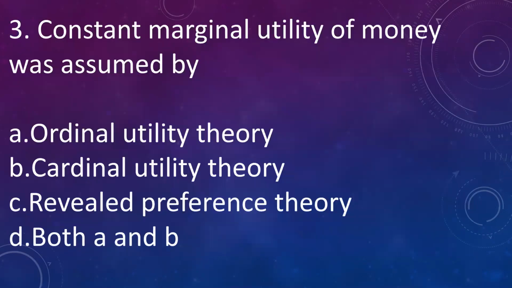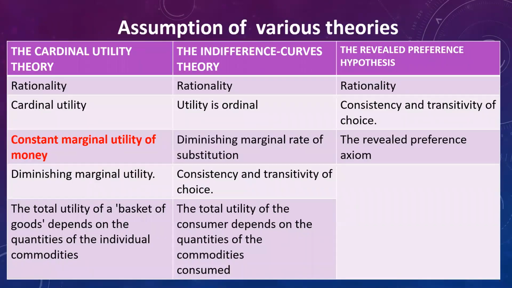Next question is, constant marginal utility of money was assumed by A. Ordinal utility theory, B. Cardinal utility theory, C. Revealed preference theory, D. Both A and B. The answer is cardinal utility theory. Here are various assumptions of all the three theories of consumer behavior, and constant marginal utility of money was assumed by the cardinal utility theory.